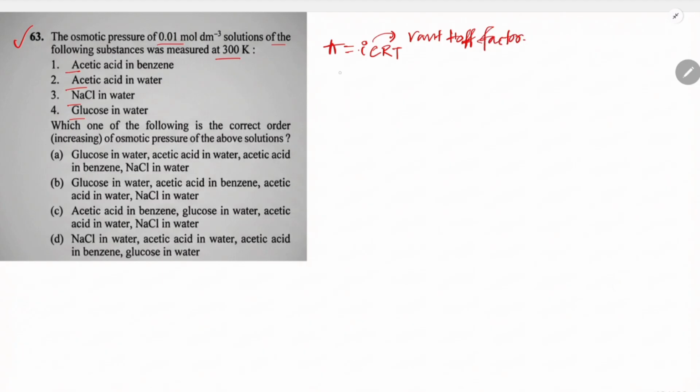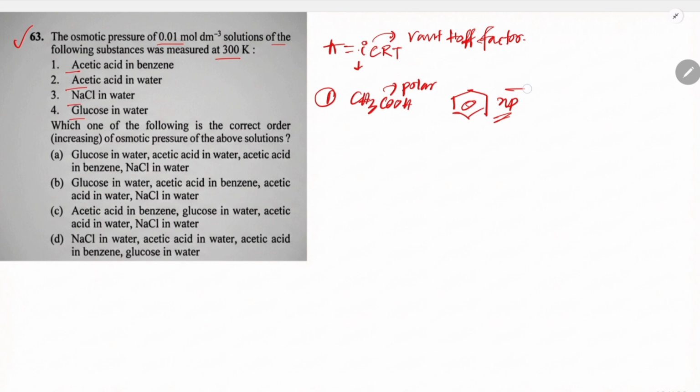Okay, so the dissociation depends upon this. In the first case, acetic acid in benzene, acetic acid is a polar molecule, but benzene is non-polar, so dissociation is very small.